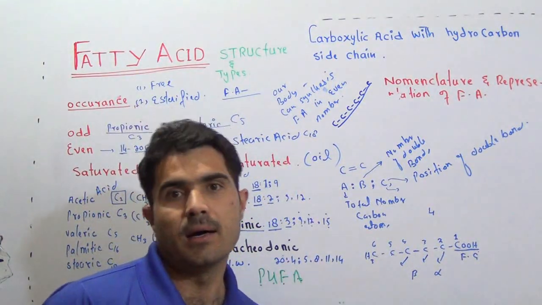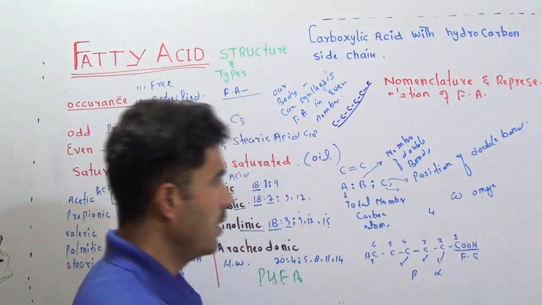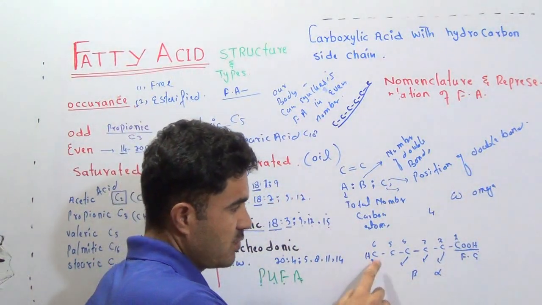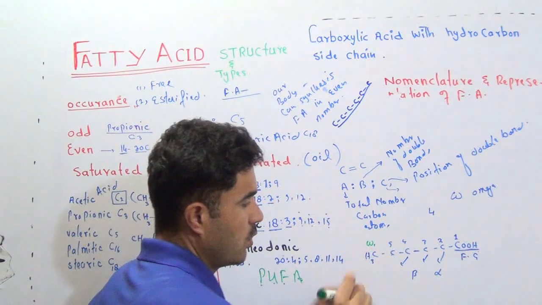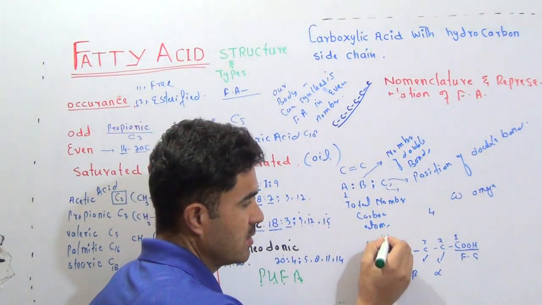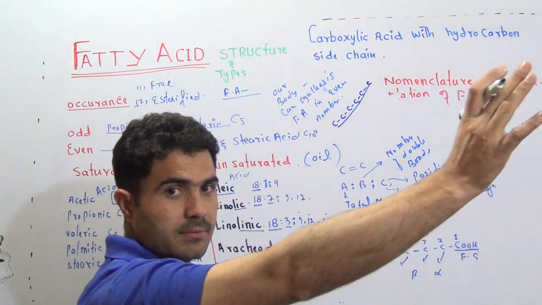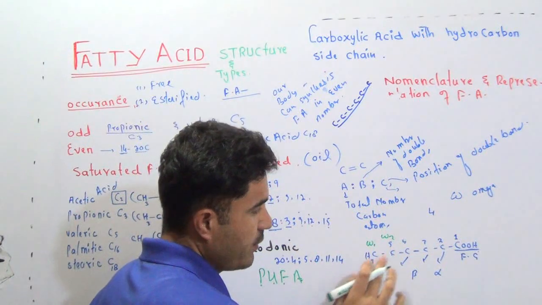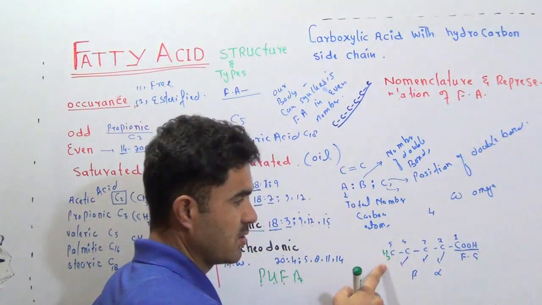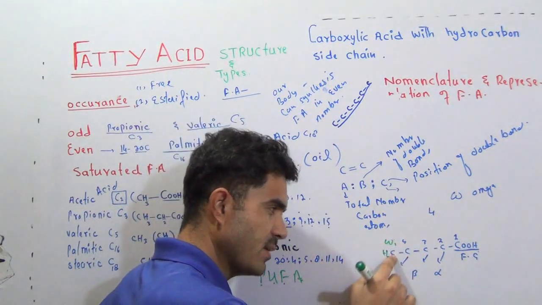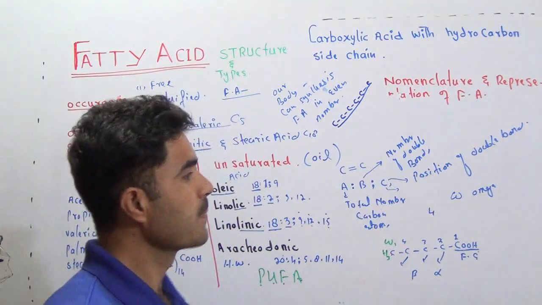Come to the word omega. What does this omega mean? If you start here, the last methyl is always mentioned as omega 1. This will be called omega 2, omega 3, omega 4, omega 5. So this is omega 5 series. And if it is 5 carbon, let's suppose, then this will be the terminal CH3, and you will call it omega 1, 2, 3, 4, and so on. I hope you got that now.